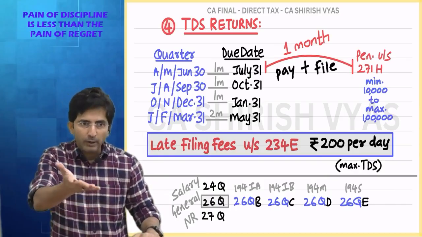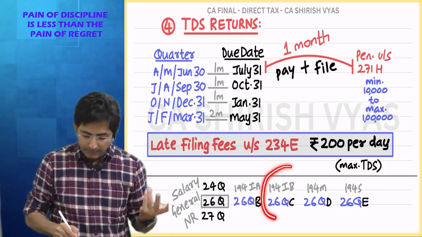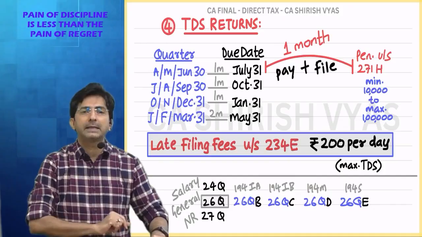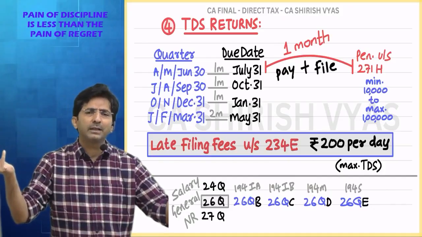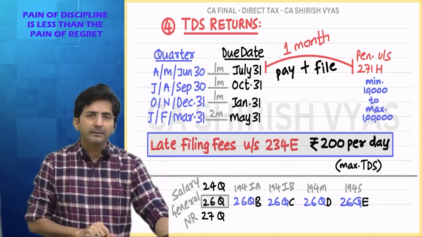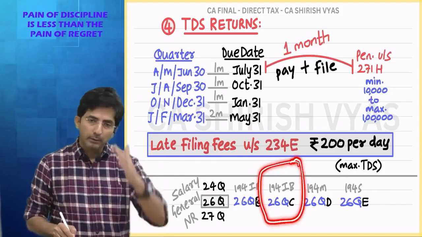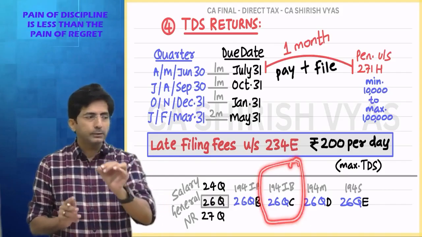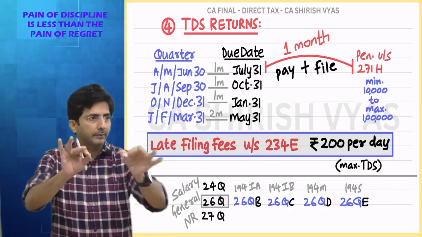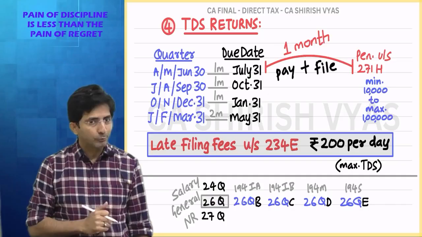See, all this knowledge is useful for your articleship also. In case you come across a client whose TDS is under 194 IB, what will you do? Under 194 IB, when do you have to deduct TDS? At the end of the year. So at the end of the year, TDS will be deducted and you will deposit by 30th of next month. So what will you tell the client? I will deposit your TDS and you will fill which form? 26QC. It will come online only. And that 26QC is actually for depositing the TDS, but that challan will be called challan cum return. See, actually these form numbers you don't have to remember, but you know what I felt? It's actually simple to remember.